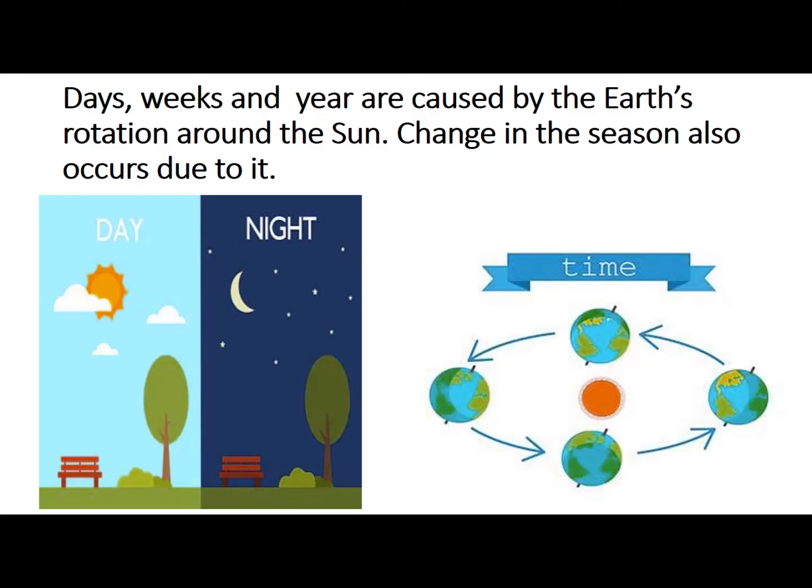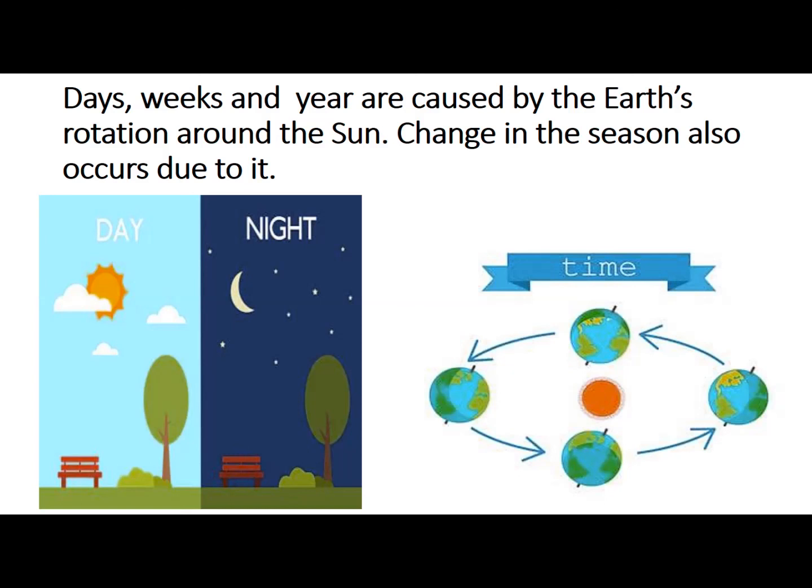This is a picture of day and night. The change between day and night is caused by the rotation of the earth around the sun. Daytime occurs when the sun appears, between morning and evening. The time of darkness is called night.